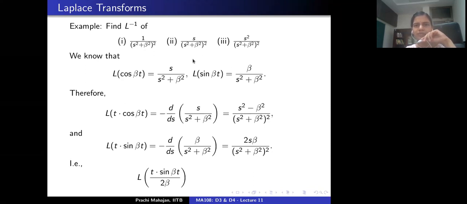Which one? Part 2 is sorted. If I push this 2 beta to the left hand side, then we have found our answer to part 2. So little f is t sine beta t by 2 beta. Then the Laplace transform of this function is exactly what is required in part 2. Correct? Is that okay?